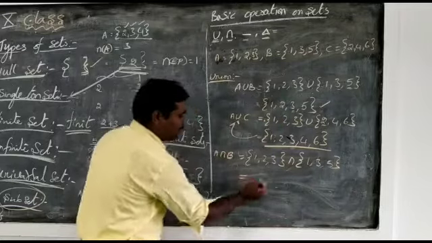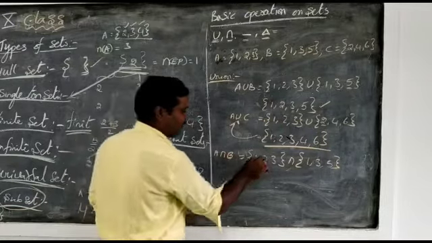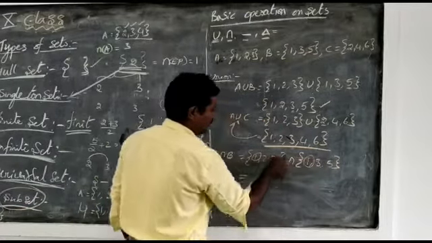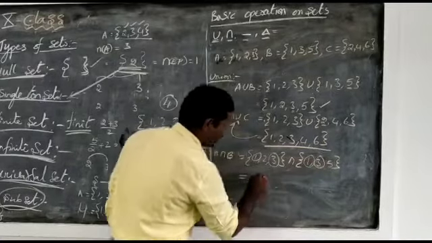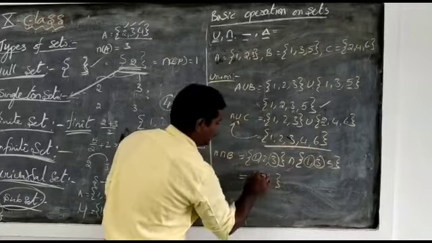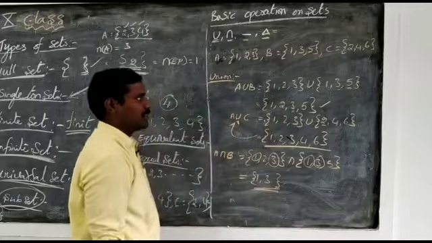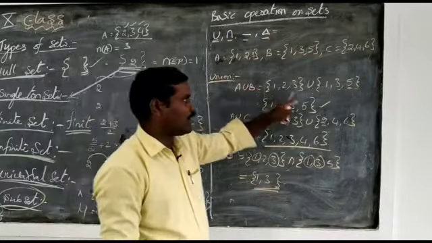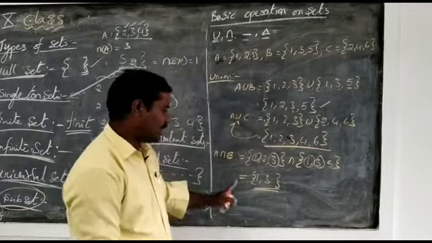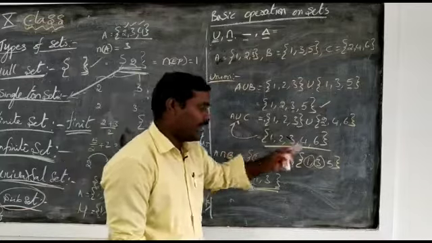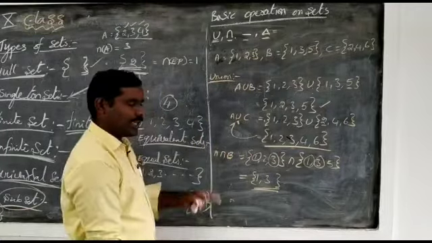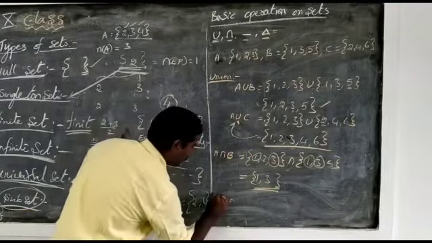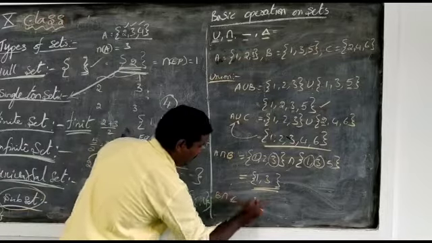Write common elements. First identify what is common. 1 is common and 3 is also common. Now write those two elements, 1, 3. This is the intersection. Union means write all the elements without repetition. Intersection means write only common elements. Now I am finding one more, B intersection C.